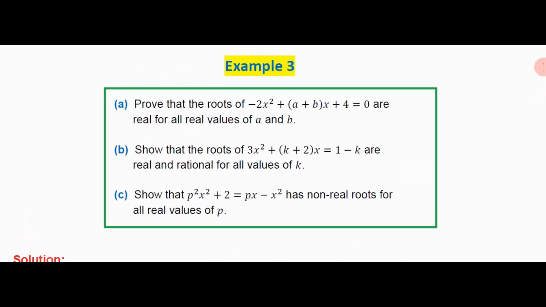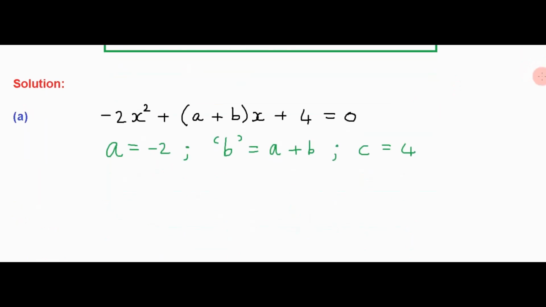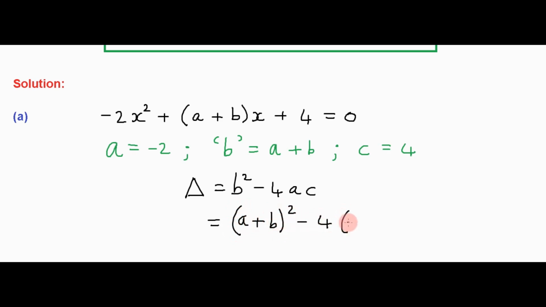Now, it says we must prove that the roots are real. In other words, we must prove that delta is greater than or equal to 0 for all real values of a and b. So let's work out delta. We know that it's b squared minus 4ac. Then b squared will be a plus b all squared. a, of course, is negative 2 and c is 4.